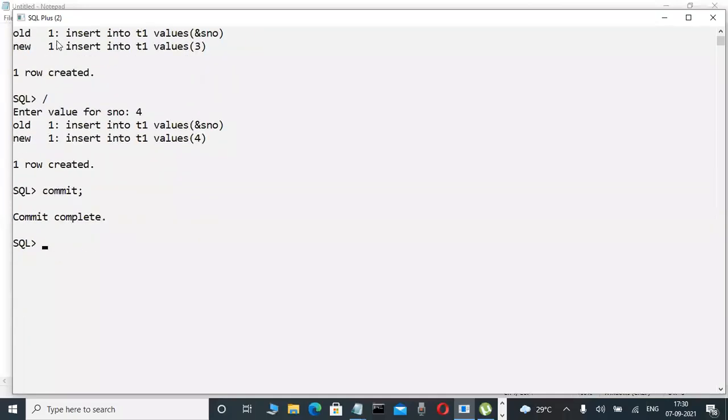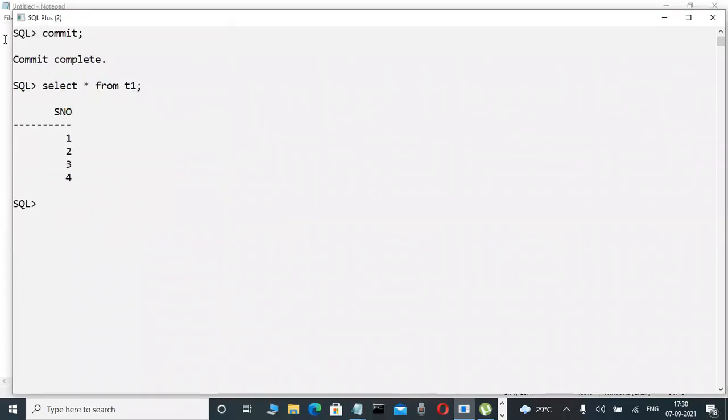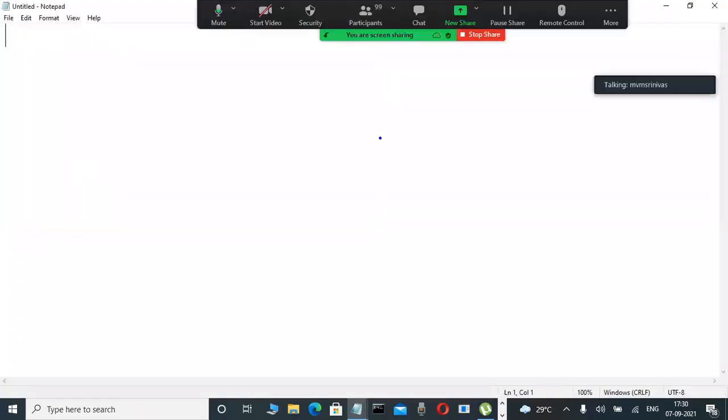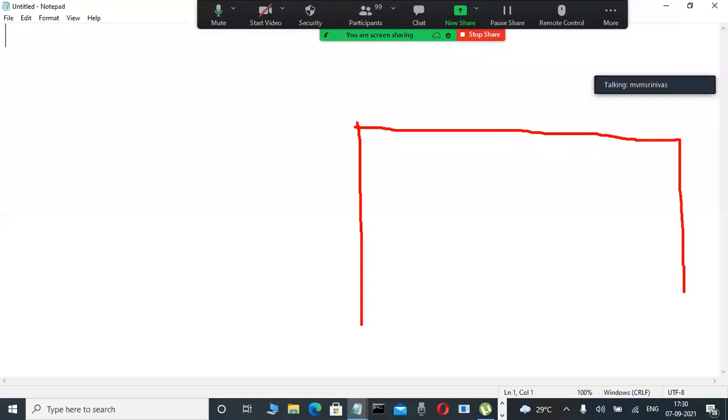And now check it out. This is a table. Select star from T1. T1 is the table. Okay, fine. Are 1, 2, 3, 4 there or not? Yes, here. Where is the table available? Whenever I'm creating a table and storing some data, for example, just without any knowledge also, now tell me, where is the table available?